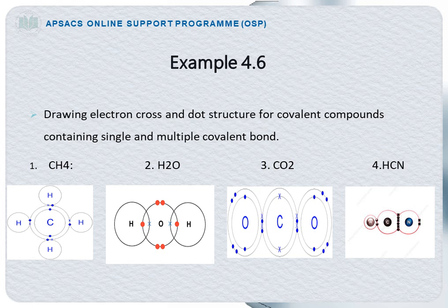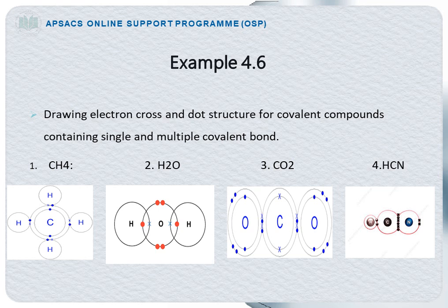In the case of the water molecule, one oxygen atom shares its 2 electrons with 2 hydrogen atoms, and as a result 2 covalent bonds are formed. In the case of the carbon dioxide molecule, one carbon atom shares its 4 electrons with 2 oxygen atoms, and as a result 4 covalent bonds are formed. But keep in mind, there is a double covalent bond between each carbon and oxygen atom.